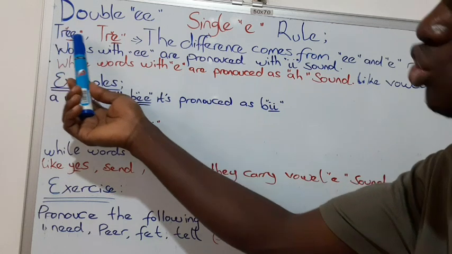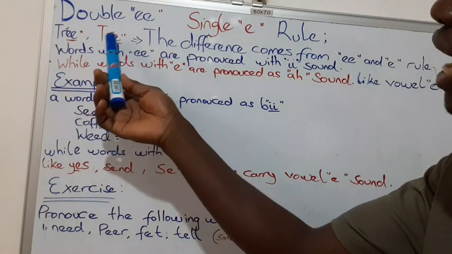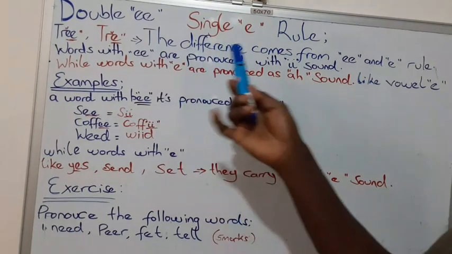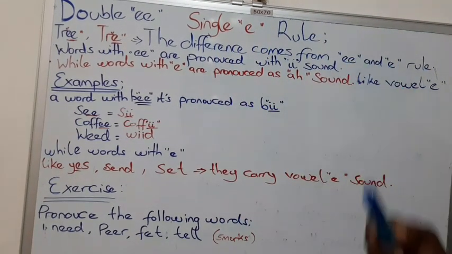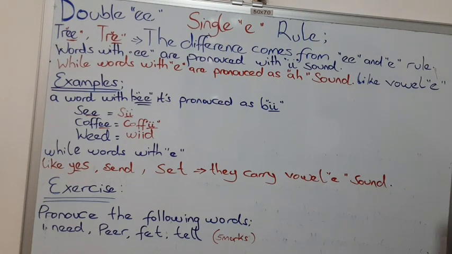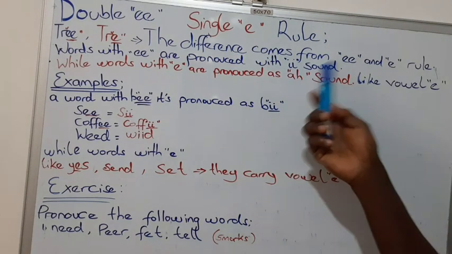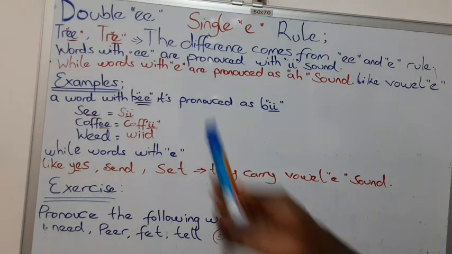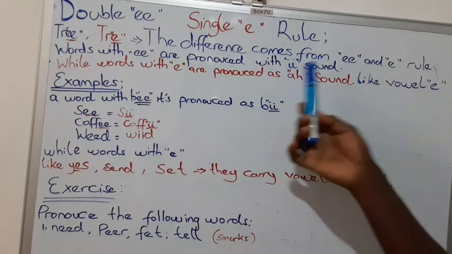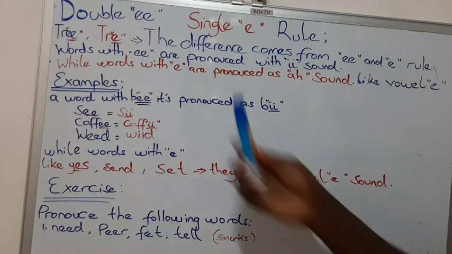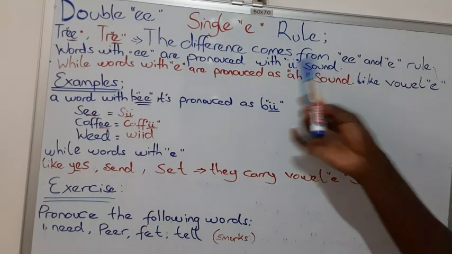Okay, so let's start with the word like tiara double E. This is pronounced as tree because double E, while tiara single E is pronounced as tray. What's the difference? Okay, so the difference comes from the double E and single E rule. Remember you have to note, words with double E are pronounced with Y sound. Once again, words with double E carry the Y sound. Y is as if you pronounce letter I according to vowel letters. And we say letter I is pronounced as Y sound. So words with double E, they carry that Y sound.